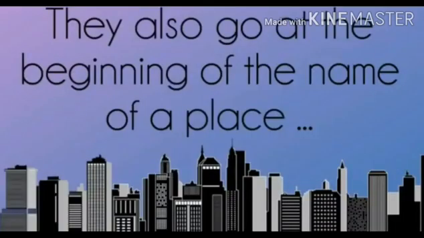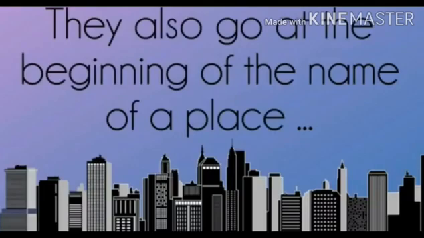And they also go at the beginning of the name of a place. So you know the places very well, children. Particular places, not every place. Since school is also a place, but school must not be written with a capital letter. But the particular ones, like names of villages, cities, river names, mountain names, can all be written in capital letter.